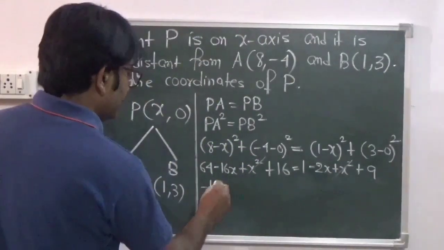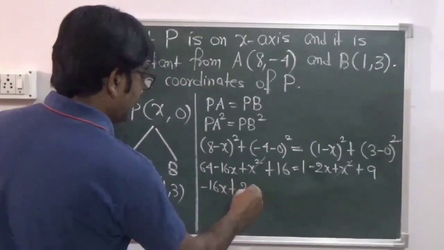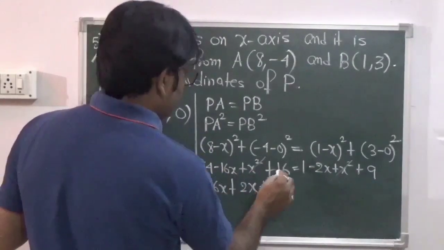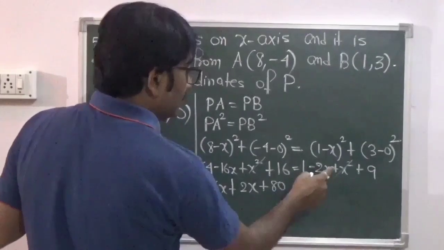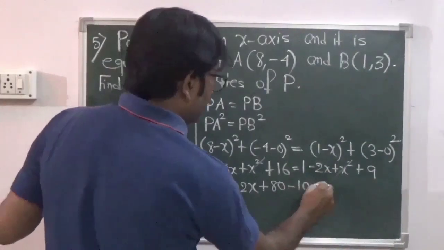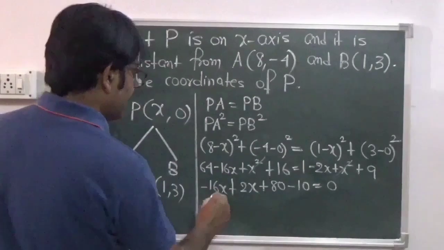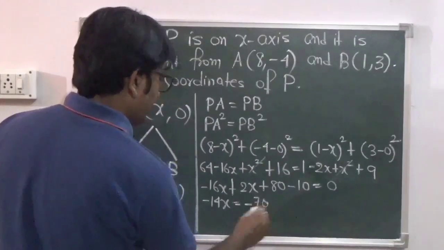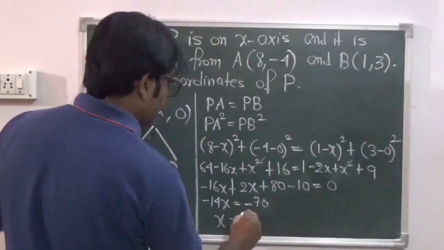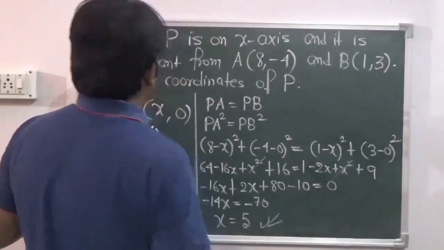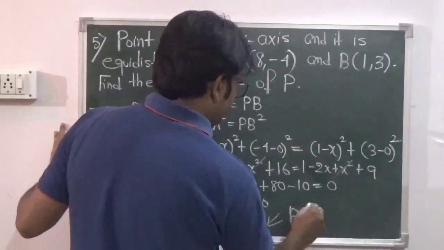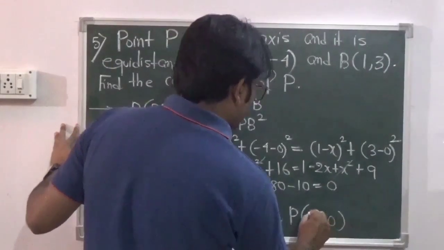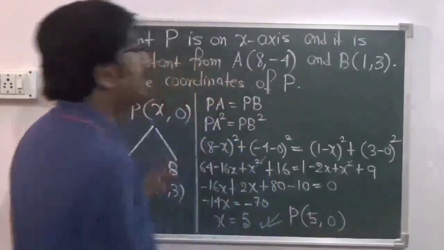We have minus 16x plus 2x plus 64 plus 16 minus 1 minus 9, that is 80 minus 10, equals 0. So minus 14x equals minus 70. So x equals 5. So the coordinate of the point P (x, 0) is (5, 0). So the point P is (5, 0).